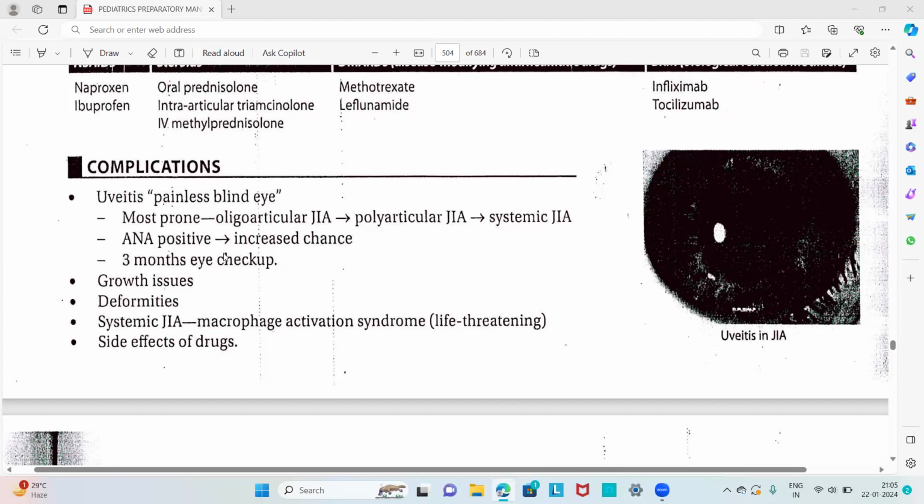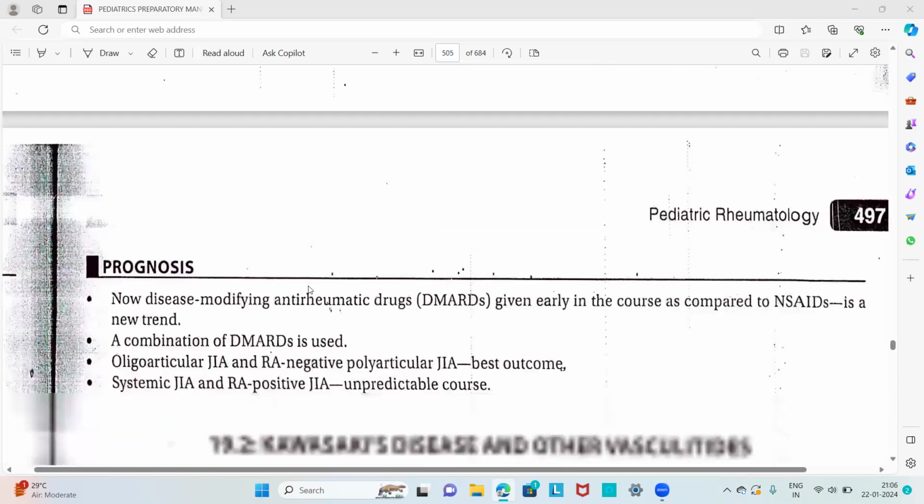juvenile idiopathic arthritis. And there will be growth issues and deformities because of the joint involvement. In the case of systemic juvenile idiopathic arthritis, there will be macrophage activation syndrome, which is a life-threatening condition. And there will also be side effects of the drugs in juvenile idiopathic arthritis.